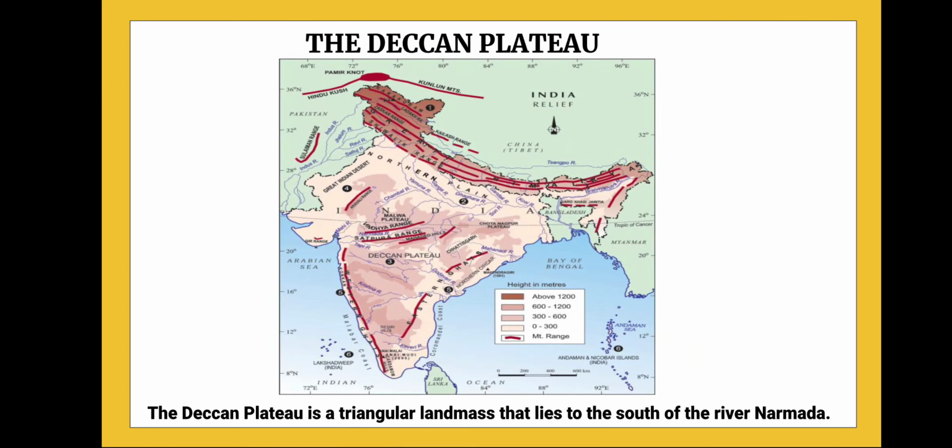Now this triangular landmass, you can see it is forming a triangular shape. The triangular brown part that you can see south of the Narmada river is known as the Deccan Plateau.